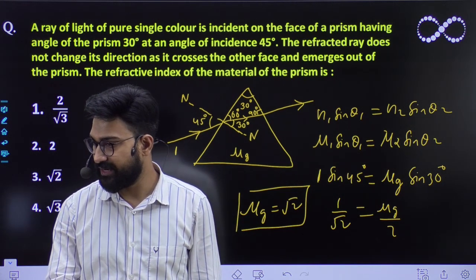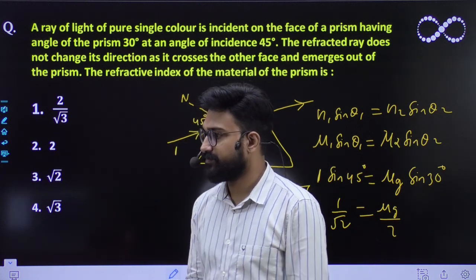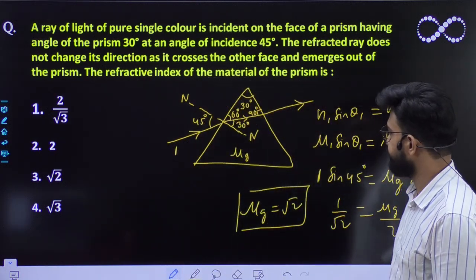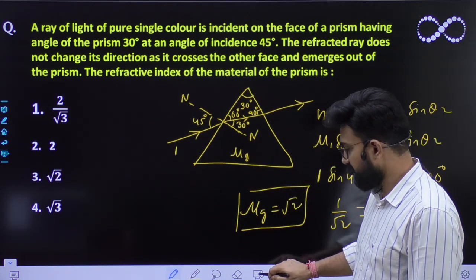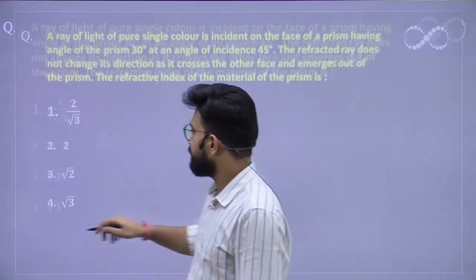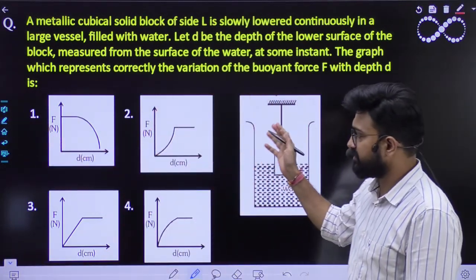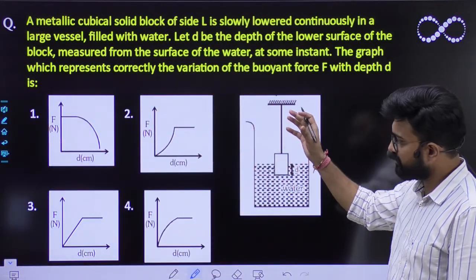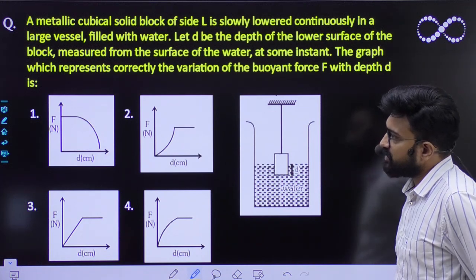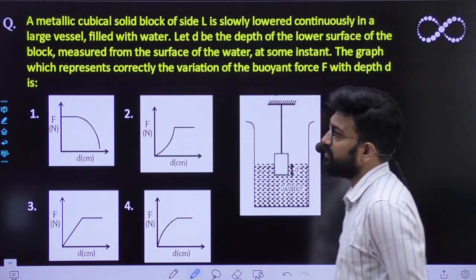Rishit and Hardik. Okay. So we'll be moving to the next question now. This is also a very good question. This is also one of such good questions which came in your 2017-18 examinations. So let us see this question first.